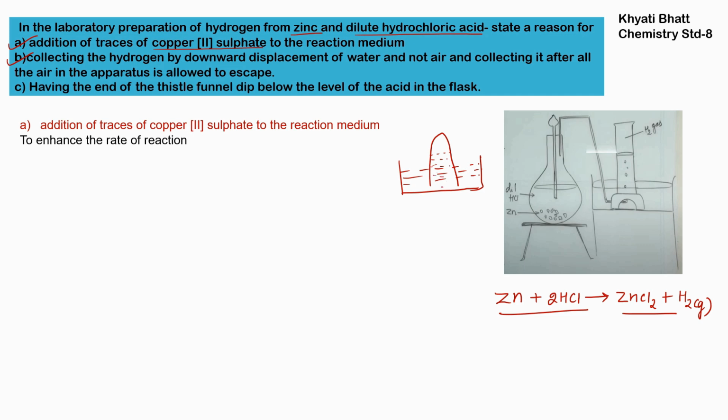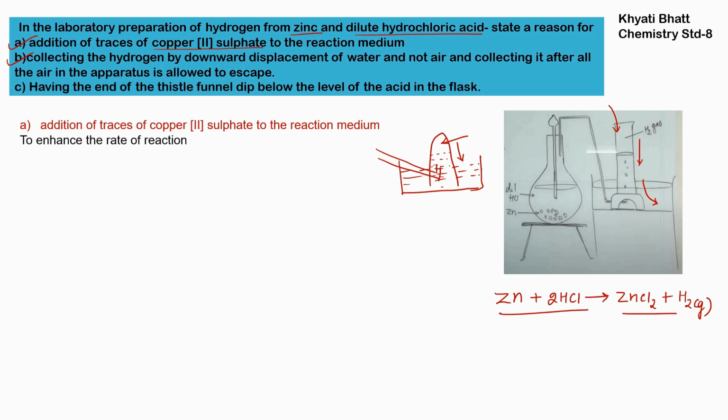As the hydrogen comes from the tube, the hydrogen will come at the top and water will slowly be displaced downward, because hydrogen is lighter than water. Hydrogen is taking place towards upward and it is pushing the water down. So water will come to the water bath. So this is known as downward displacement of water.